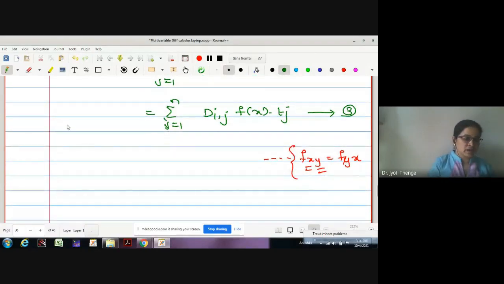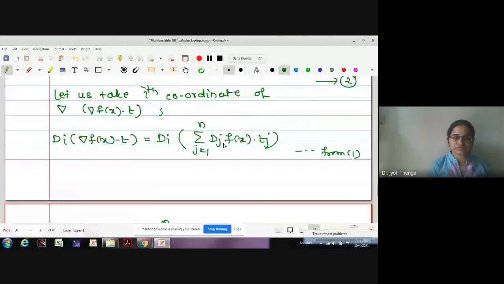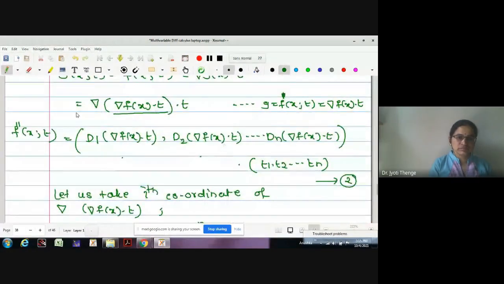Here we started with D_i summation del f(x) dot t. So let me put this value 3 in 2. What is 2? This is 2, na? Let me put this value here in 2. This is actually a dot product, right? What dot product is it? Shall I write it here only?